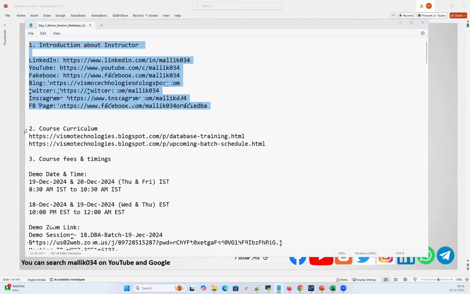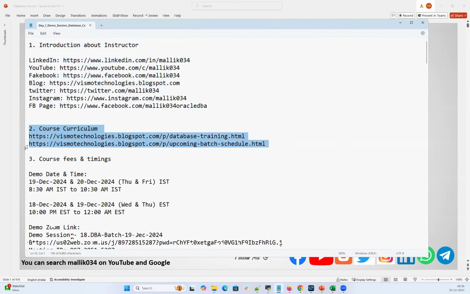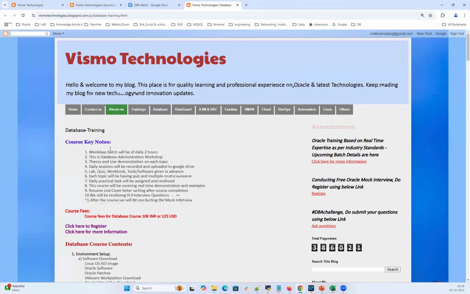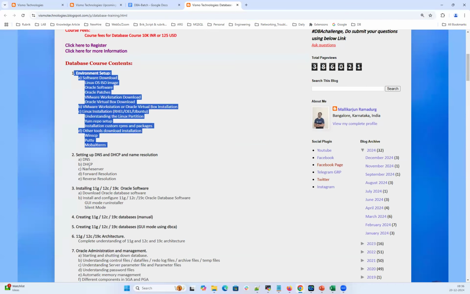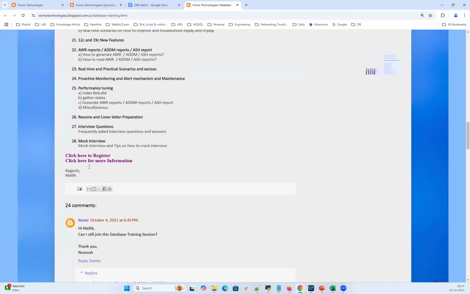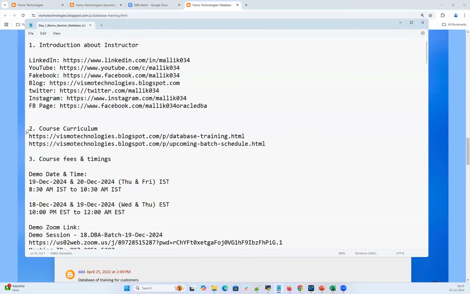And then, we briefly went through the entire course curriculum or course structure, and here is the course curriculum. So feel free to go over this course curriculum once again. I'm going to post these links in the chat here. If anyone missed, you can take a note of that. So this is the course curriculum link. You can check it over here.